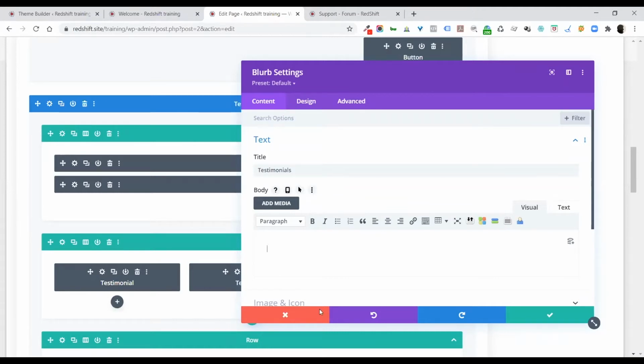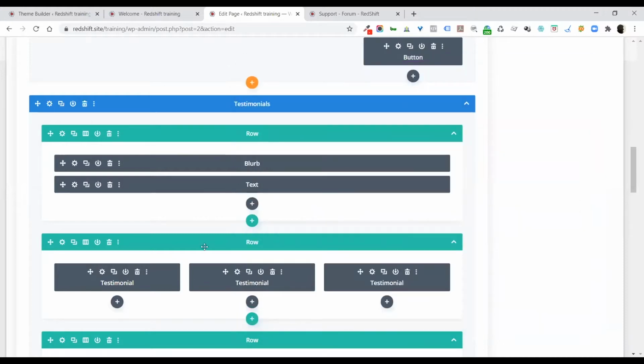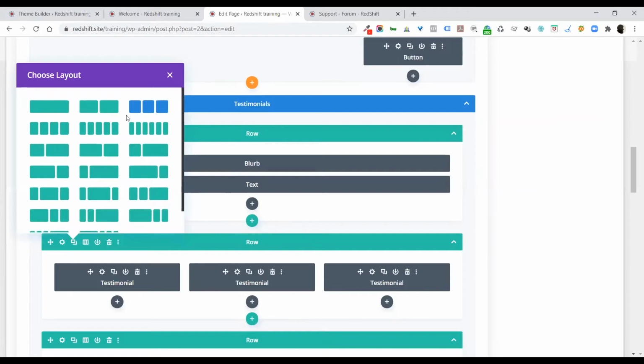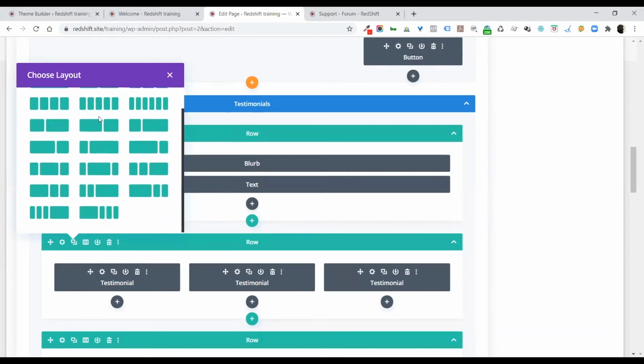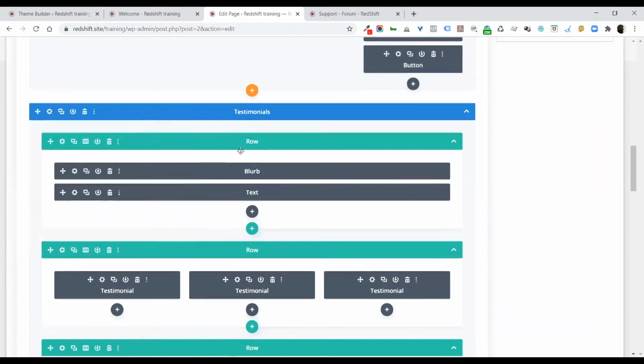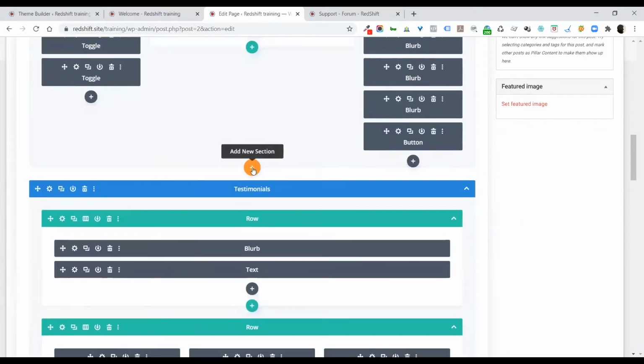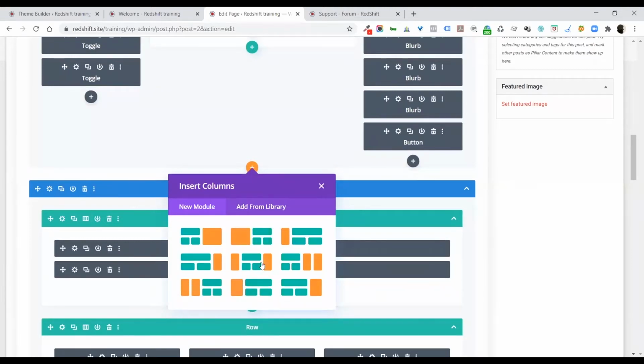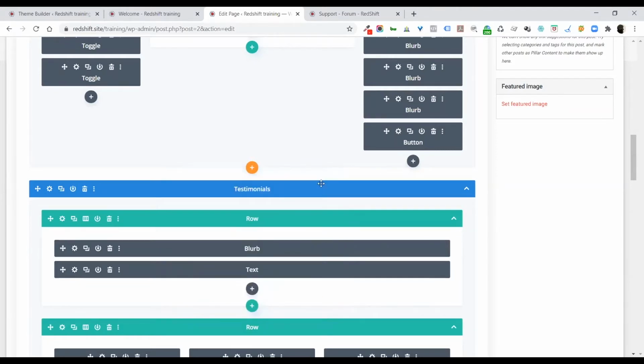And then also the division of the columns. So like 3 columns, or 2/3, 1/3, half. Correct. And you do get different layouts. As you can see, you get a number of different kind of column layouts that you can choose between, which will cover most options. This orange section as well, what you'll see is it's called the speciality section. That gives you a whole lot of different kind of layout options as well. So that allows you to do more special stuff.